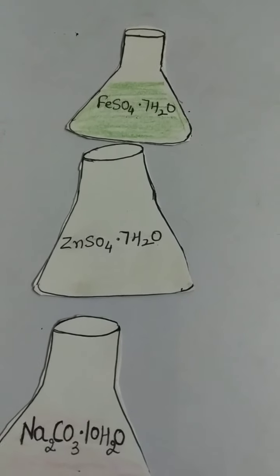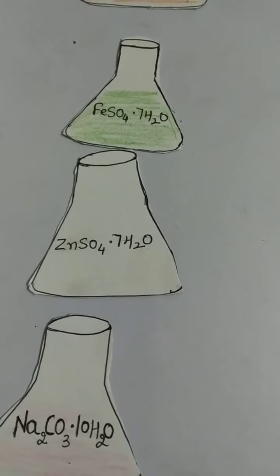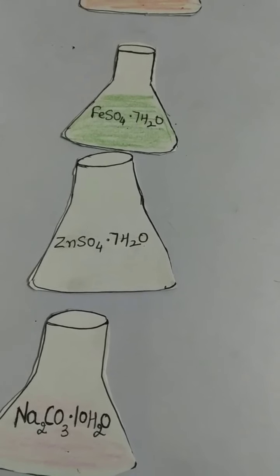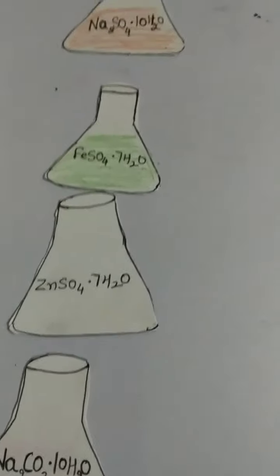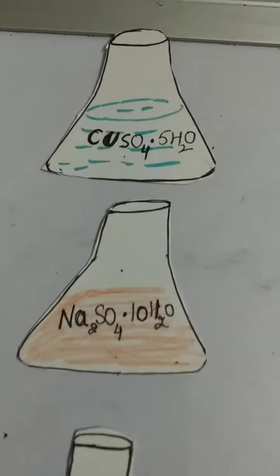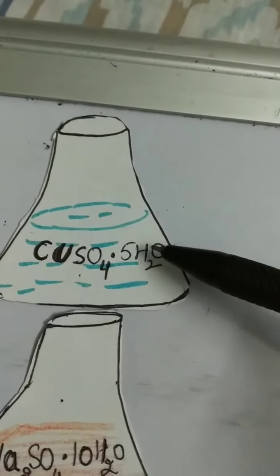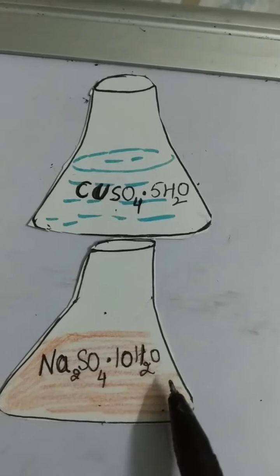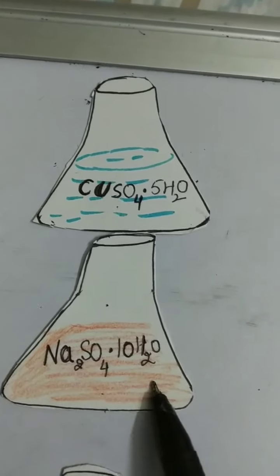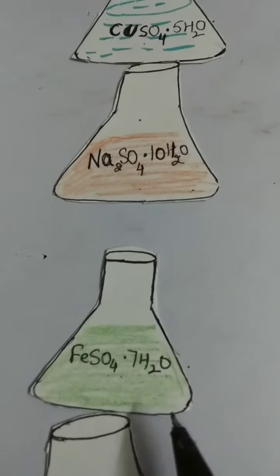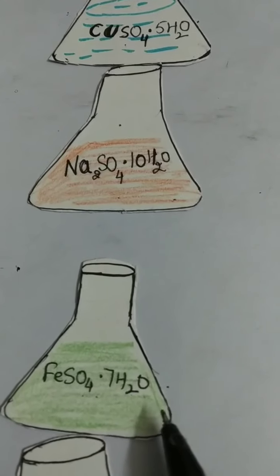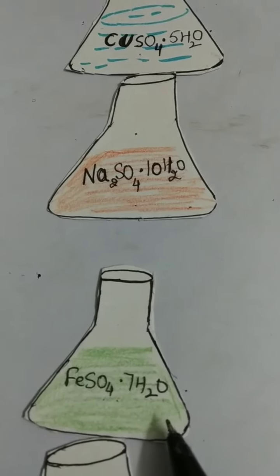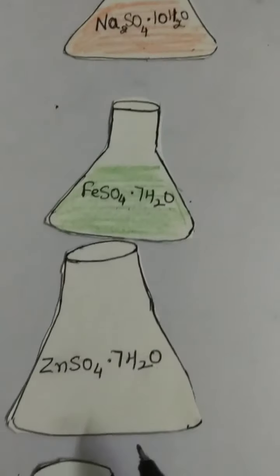Then you have learnt the names of 8 hydrated salts. First one, what is it? Blue vitriol. Second one, Glauber's salt. Here FeSO4.7H2O, green vitriol.